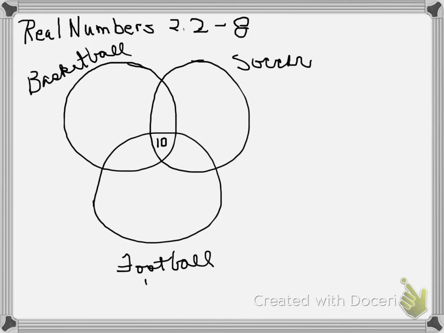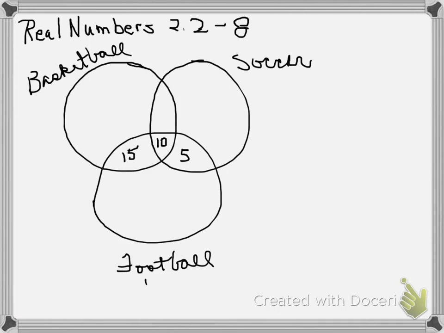All right, now let's go with 15% like both soccer and football. I've already got the 10, so I only need 5 more. All right, so there's my 15% that like soccer and football. 25% like basketball and football. Well, I've got 10, so I'll need 15 more to make my 25% that like basketball and football.